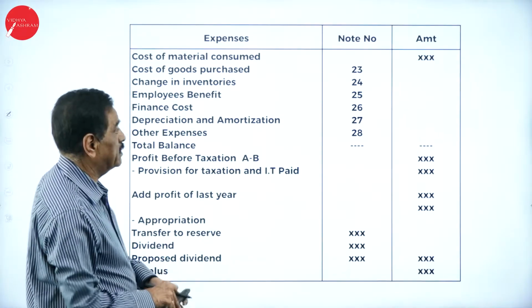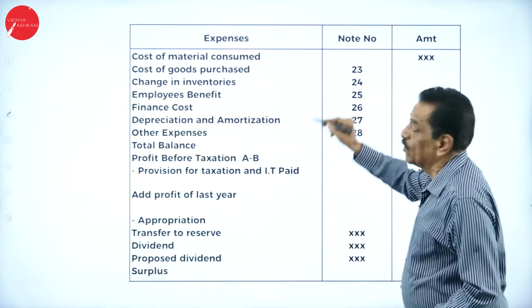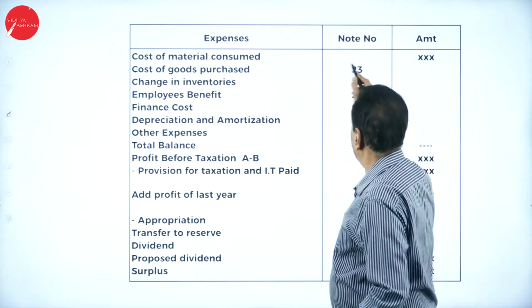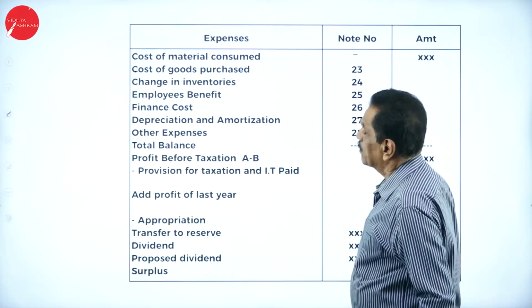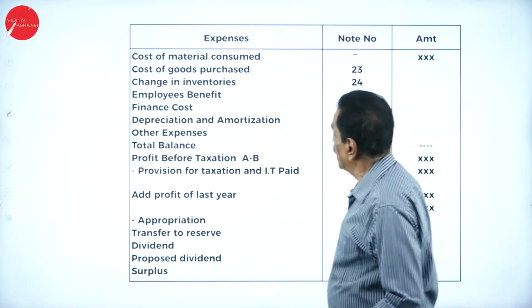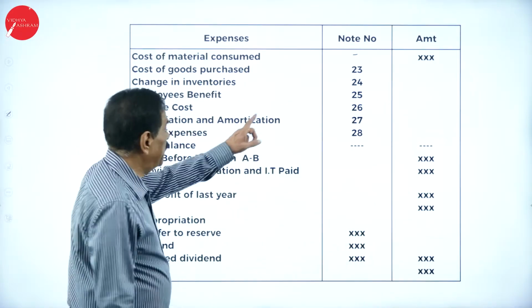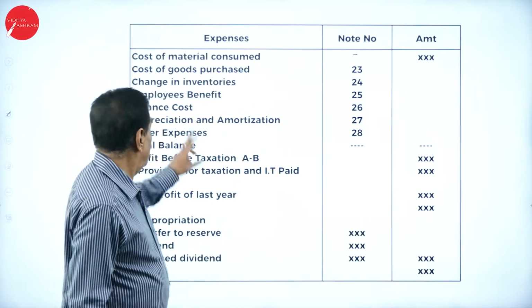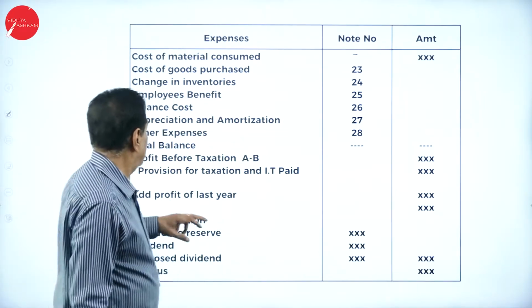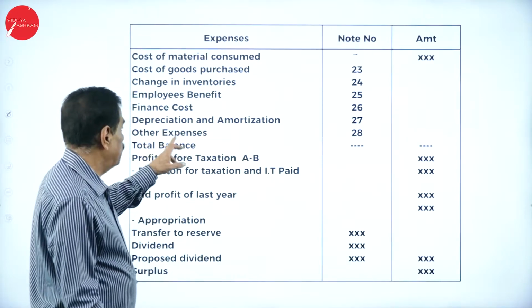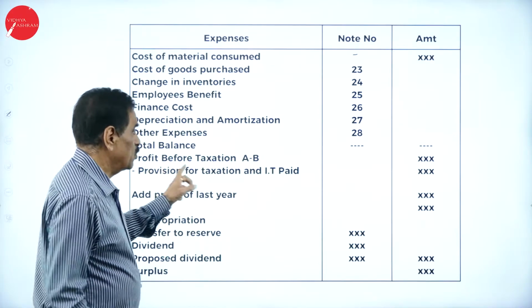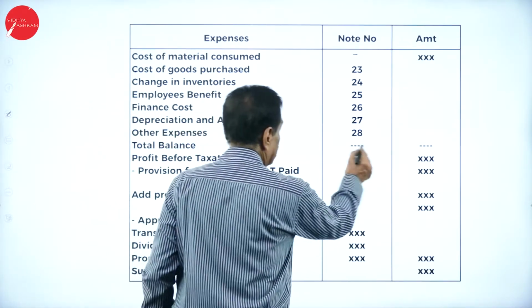Then the expenses. First, you have to go with the same format; the format should not be changed. Cost of materials consumed, no note number. Cost of goods purchased, 23. Change in inventory, 24; I will give a separate explanation for this. What is change in inventory? Employee benefits, finance cost, depreciation and amortization, other expenses, total. So this is your B.